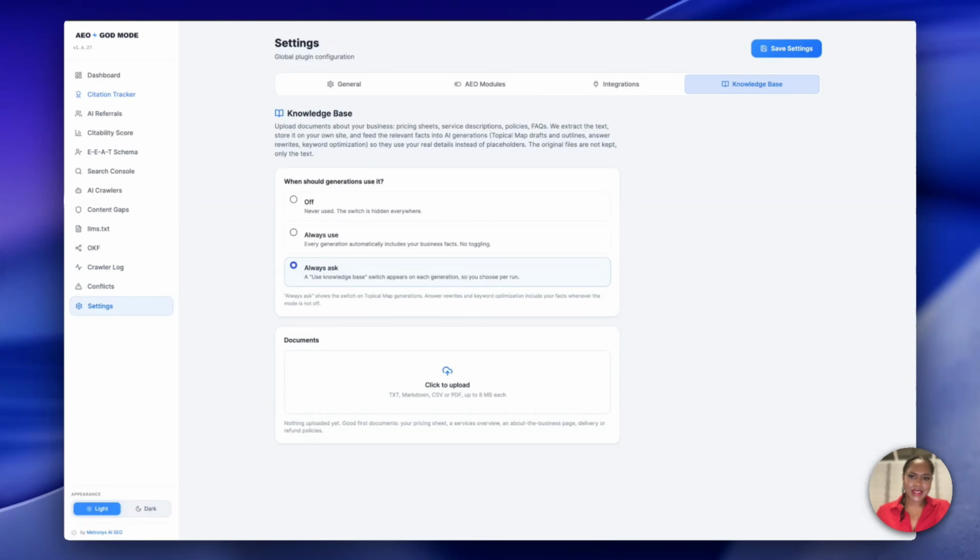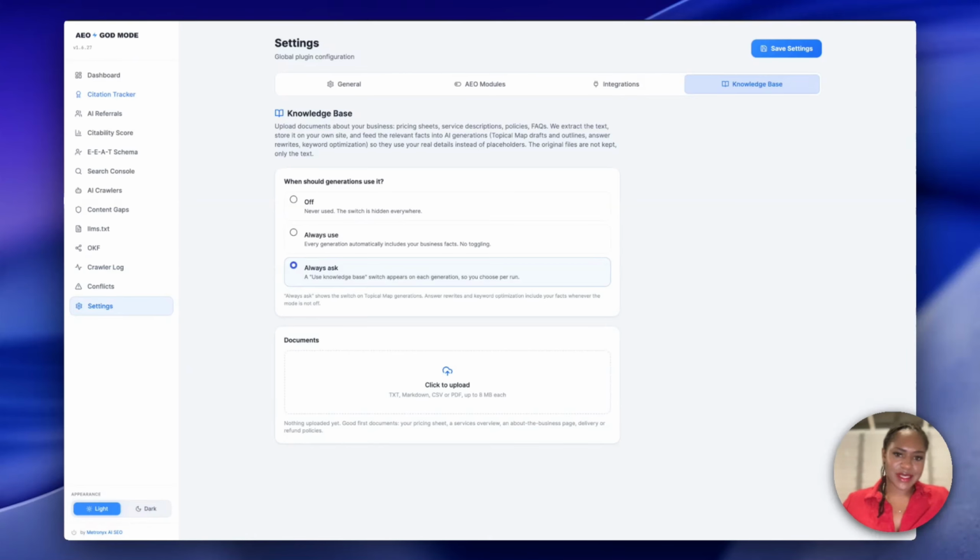Another thing I think ties into this is the knowledge base. Generating content using pure AI, even in the day and age where the LLMs are really high quality, is still a risk to leave to its own devices without giving it your knowledge base. If you're talking about pricing and very specific things to your brand, you want to give it the knowledge base that it can pull from. So if you upload your documents, you can upload TXT, Markdown, CSV, or PDFs up to 8 megabytes each, and you can always get it to pull from this source.